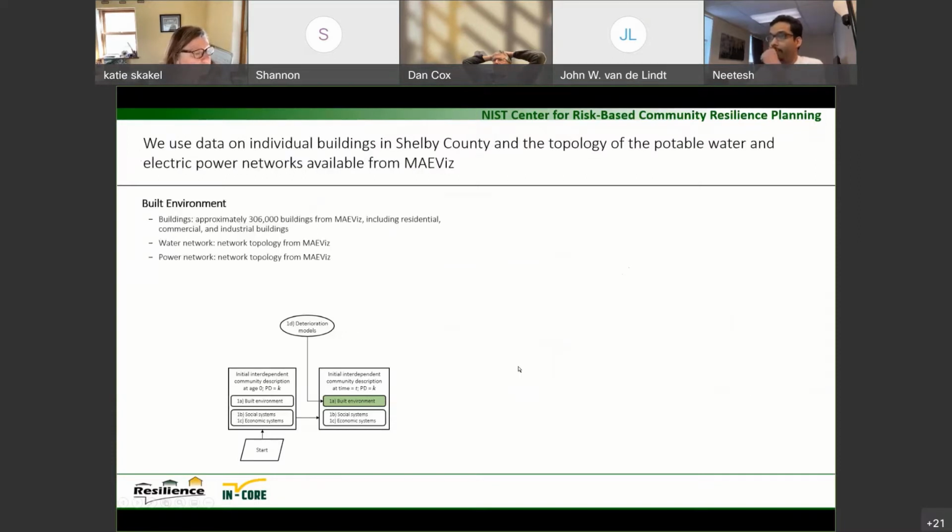When it comes to the building data set, Shelby County is actually one of the first data sets that has been available in INCORE for a long time. It comes originally from Mavis, and includes residential, commercial, and industrial buildings. The water network topology is also inherited from Mavis, as well as the power network.